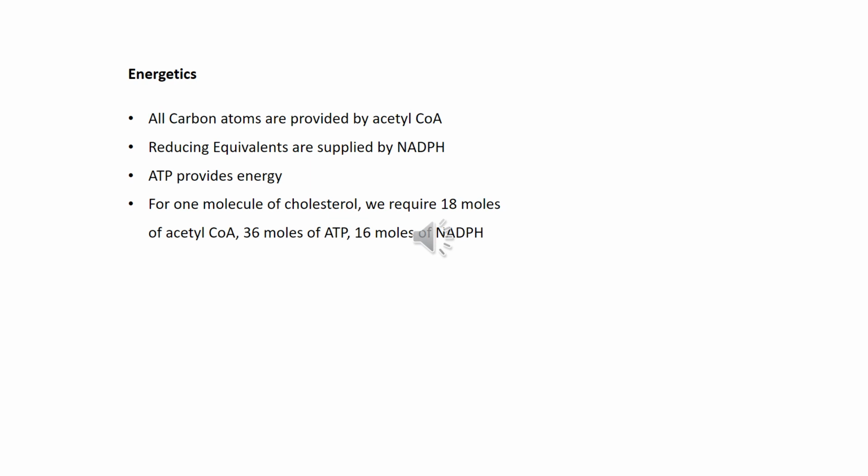And the energy source for all the reactions and also for the phosphorylation reactions is ATP. For 1 molecule of cholesterol, we require 18 moles of acetyl-CoA, 36 moles of ATP, and 16 molecules of NADPH.